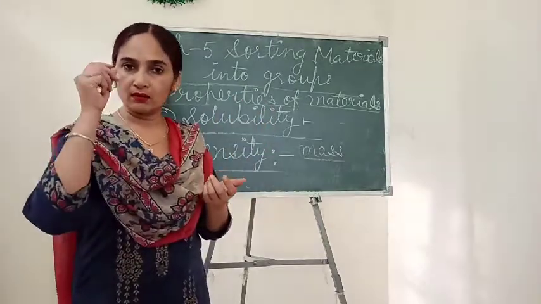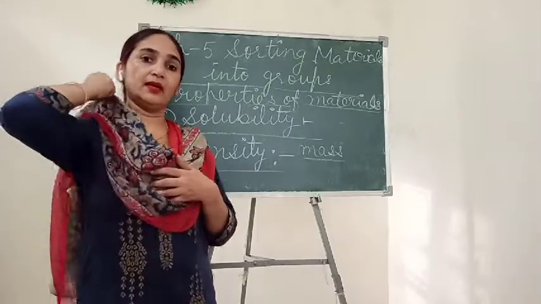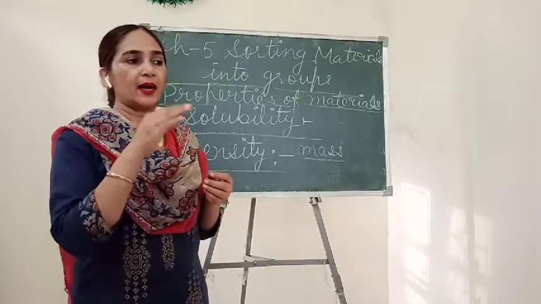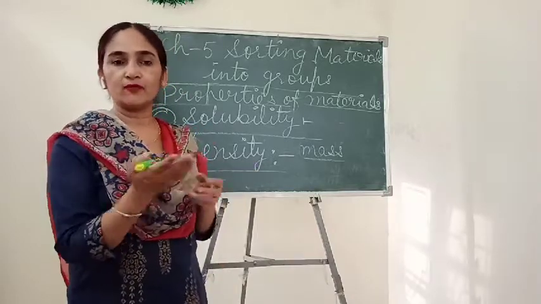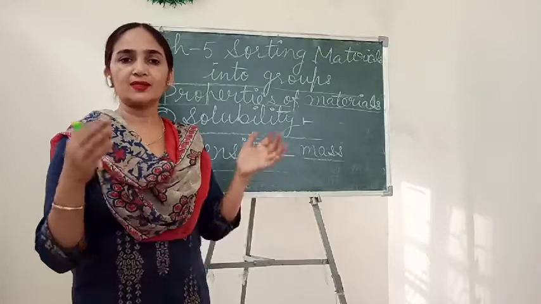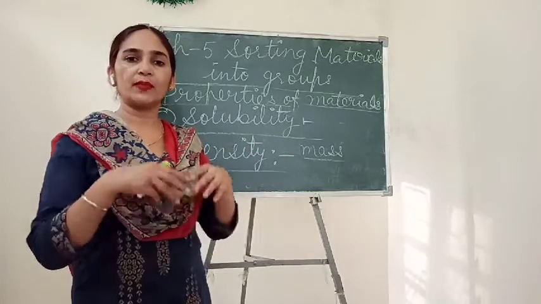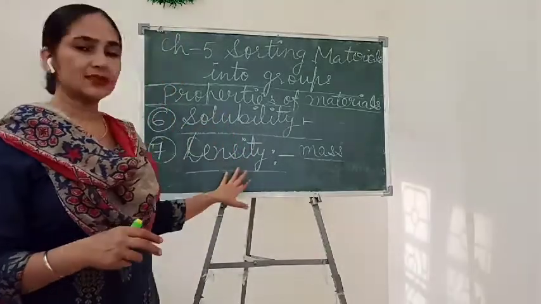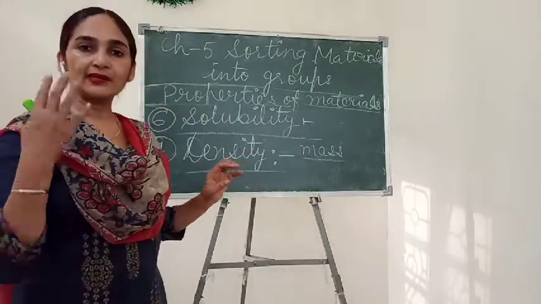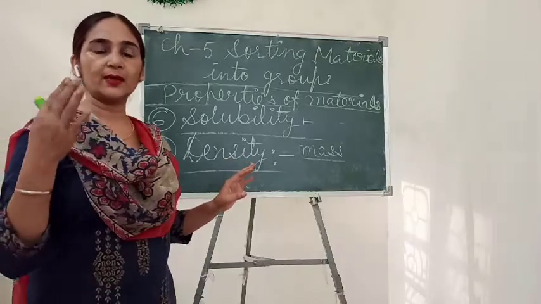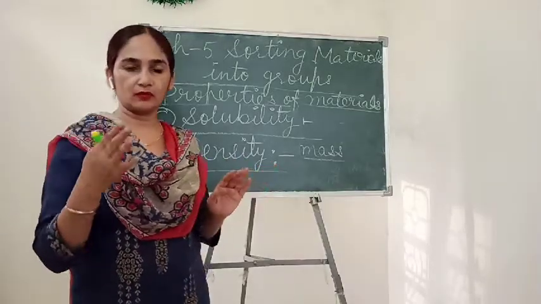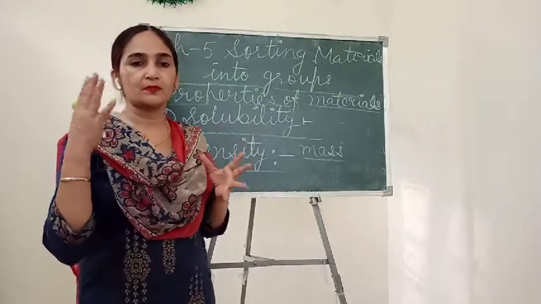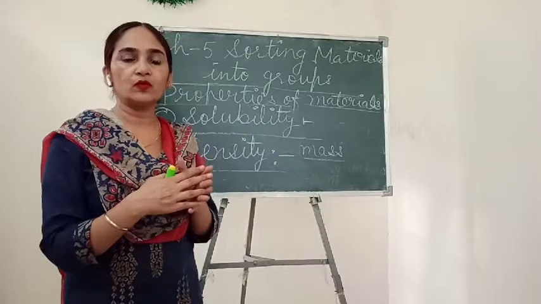The iron needle easily sinks at the bottom of the water, but the wooden block easily floats on the surface of the water. In the same way, you can take examples of many things. All the metals have high density. They are denser than other materials, as compared to wood. Wood is the best example.